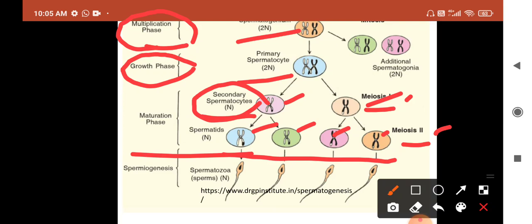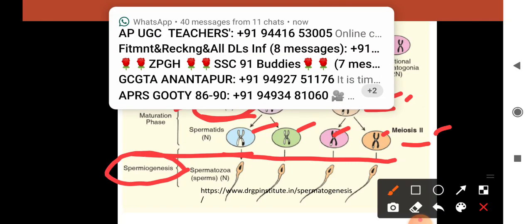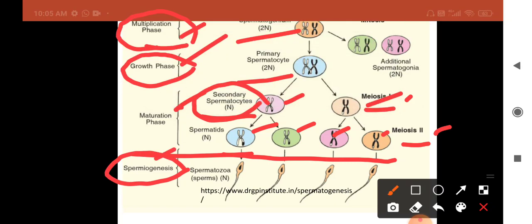In this spermatocytogenesis, there are 3 phases: multiplication phase, growth phase, and maturation phase. After that, the second stage takes place, that is spermiogenesis. In this spermiogenesis, the spermatids, which are ovoid in shape, become the motile or active sperms.